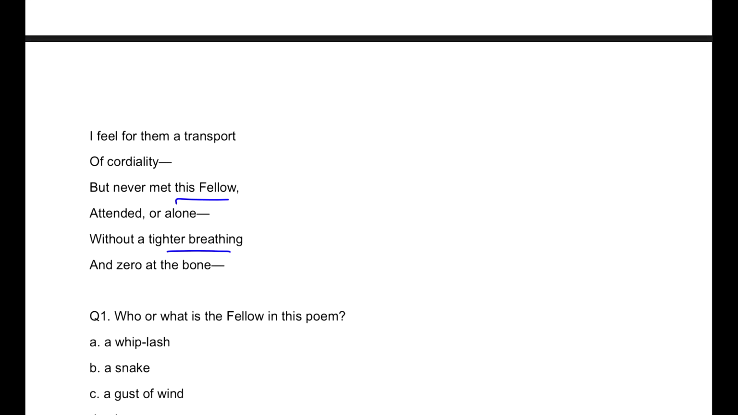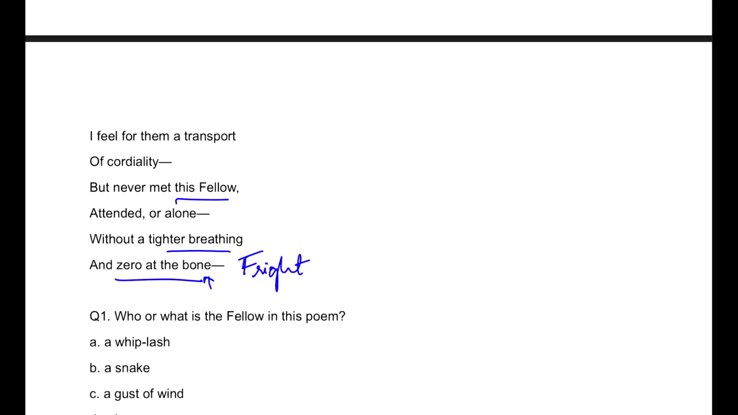What do you understand by the words tighter breathing? When do you breathe tightly, guys? When you are afraid, when you are short of breath. And zero at bone. Another example of why you guys should definitely read idioms, because zero at bone is an idiom which means chilling, frightening. Till the bone, that means you feel the chill right to your very spine. So zero at the bone means a very, very frightening situation.